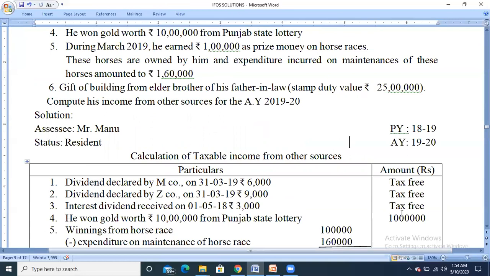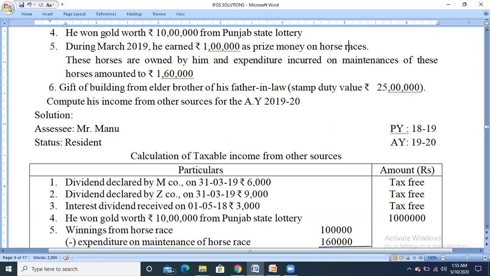Next, we'll see the other income. He won gold worth rupees 10 lakhs from Punjab State Lottery. Here they have clearly mentioned that he won gold, so he is not receiving the amount or the gift in the form of cash. He is receiving the gift in kind, because he is receiving gold. So if any gift is received by the assessee in the form of kind, either in the form of property or in the form of gold,